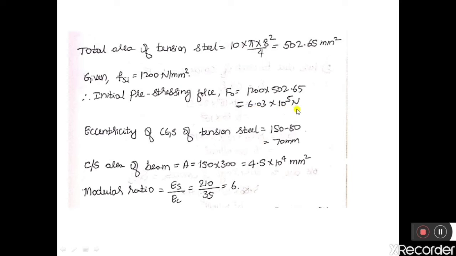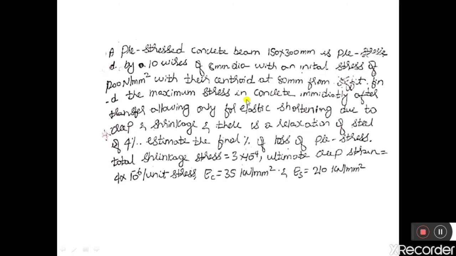Therefore, initial pre-stressing force that is applied to the cable is equal to 6.03 into 10 to the power of 5 Newton. And in the question he has given that the cables are having a CG with respect to the soffit. So he has mentioned that the centroid is at 80 mm from the soffit.